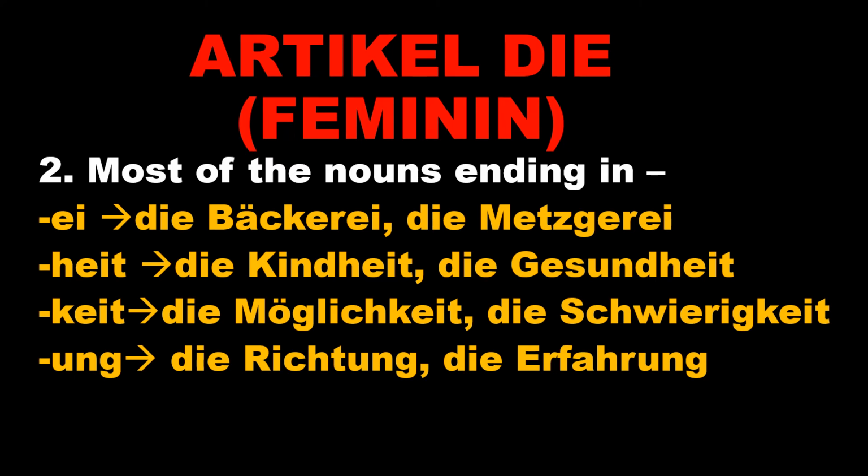UNG, U-N-G. If the ending is U-N-G in the noun, then probably the article will be feminine. Die Richtung, die Erfahrung. All the nouns ending with UNG, most of them will have the article die. Die Richtung, the direction; die Erfahrung, the experience.